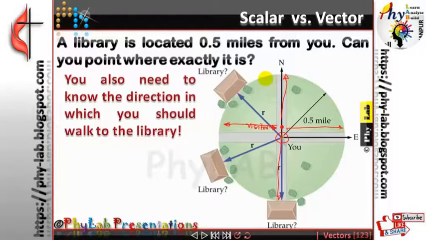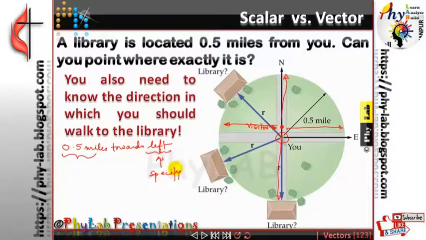So in such a situation, it becomes necessary for you to tell him he should walk 0.5 miles towards his left or right, in the front or the back. So when I say he needs to walk 0.5 miles towards left, you are not just specifying the distance, you are also trying to specify the direction.